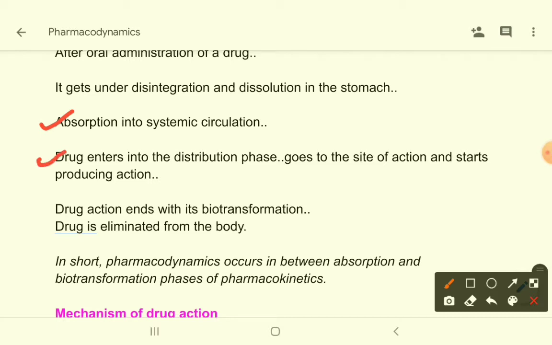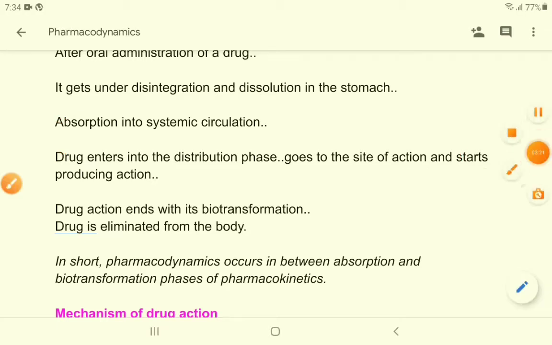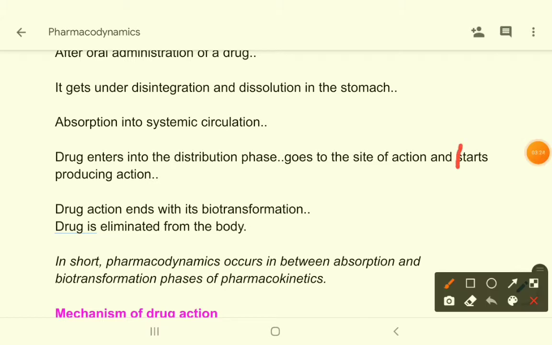In the distribution phase, the drug goes to the site of action and starts producing action. So when the drug is starting its action, then we say that the drug is in the pharmacodynamic phase. When the drug has reached its site of action and is producing action, we say the drug is in the pharmacodynamic phase or stage.